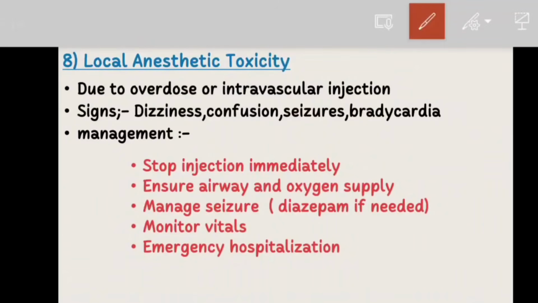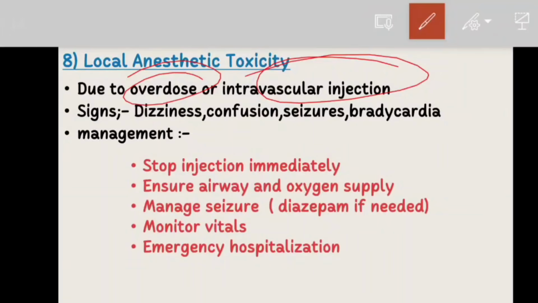Now let's study the last emergency, that is local anesthetic toxicity. Can local anesthesia itself become dangerous? Yes, if an overdose is given or if it is accidentally injected into a blood vessel. So what is local anesthetic toxicity? It occurs due to overdose or intravascular injection. For example, while giving the local anesthesia, the needle accidentally enters a blood vessel. Within minutes, the child becomes dizzy and develops a seizure. This is local anesthetic toxicity.